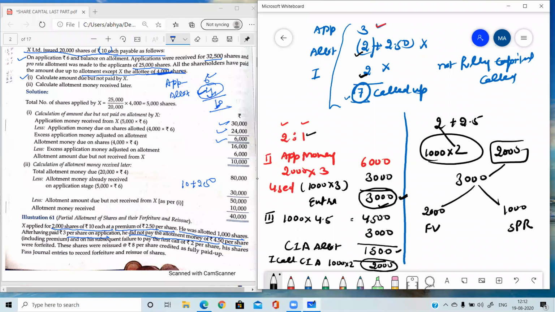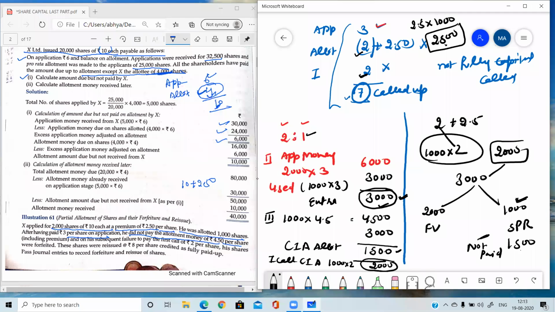What amount of SPR was he supposed to pay? 2.5 into 1,000, 2,500 he was supposed to pay as SPR, but he has paid 1,000 for SPR. It means SPR not paid is 1,500. And when we are debiting the SPR amount, we debit the SPR not paid, so here the SPR not paid is only 1,500, not 2,500.